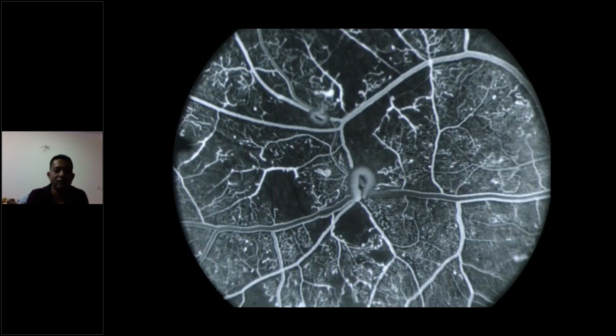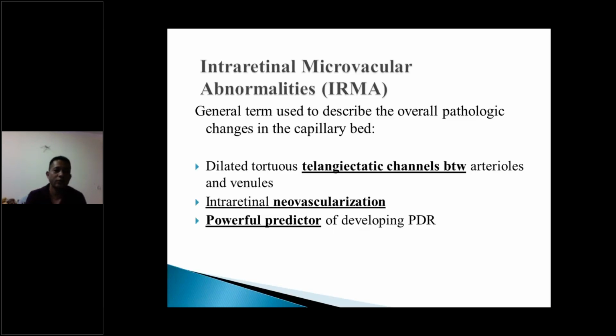So again, we talked FFA gives a very good image, lights everything up. You can see a nice sausage-shaped pattern. So this is the arteriole, the vein. You can see some laminar circulation, and these are actually the capillary dropout areas. So IRMA is intraretinal microvascular abnormality.